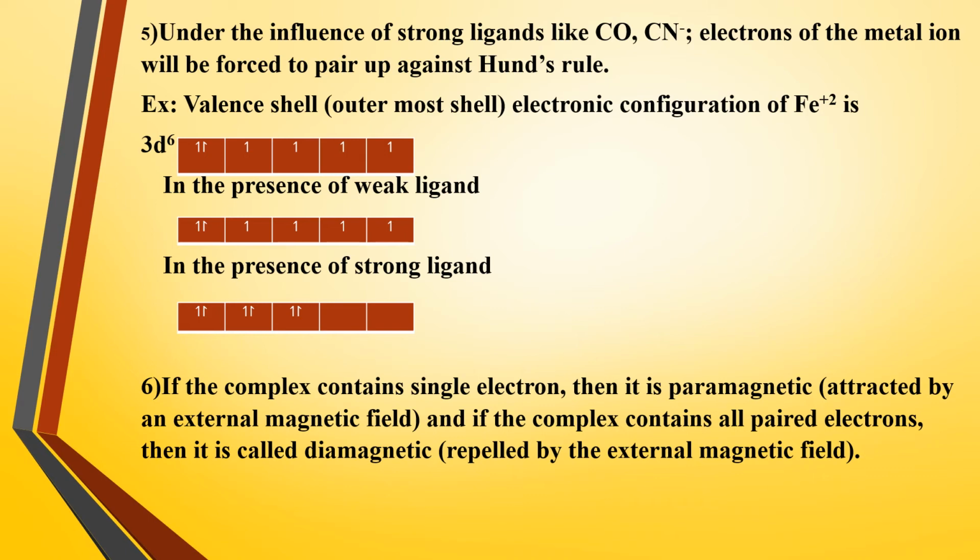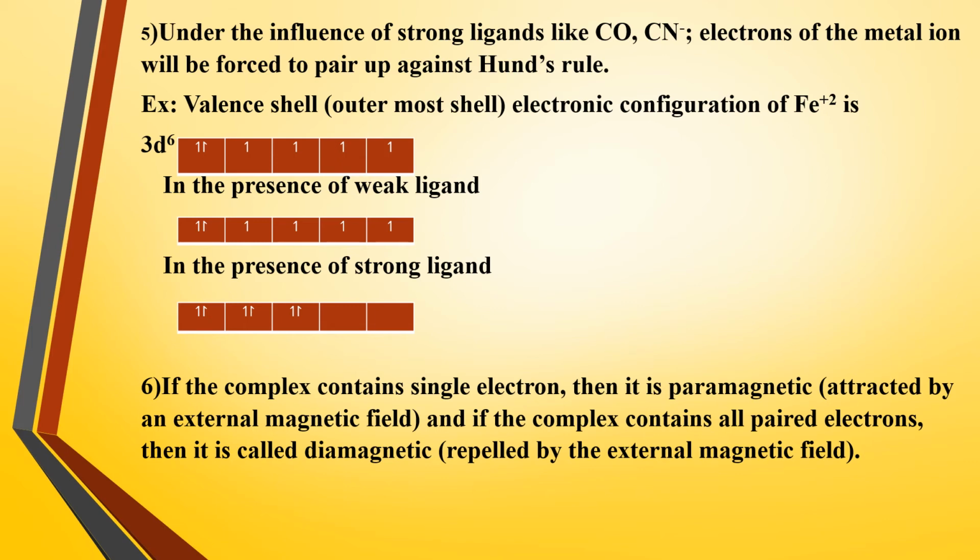Okay. The same in the presence of weak ligand, there is no change. Under the influence of weak ligand, it will be like that only. But if you observe in the presence of a strong ligand, there are no single electrons, all are paired up. Okay, students, understood the difference in the electronic configuration of the outermost shell of Fe+2? If it is weak ligand, they are like that only. If it is strong ligand, then the single electrons are all paired up. Okay, so that's what the 5th point is.